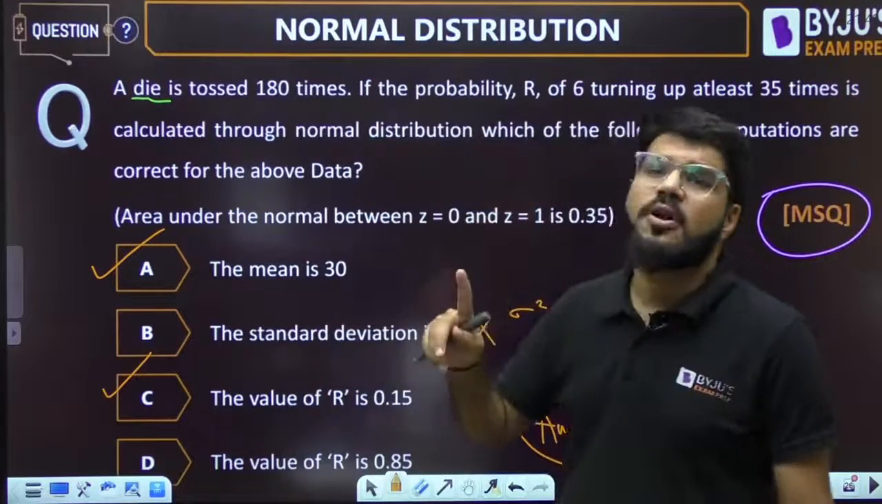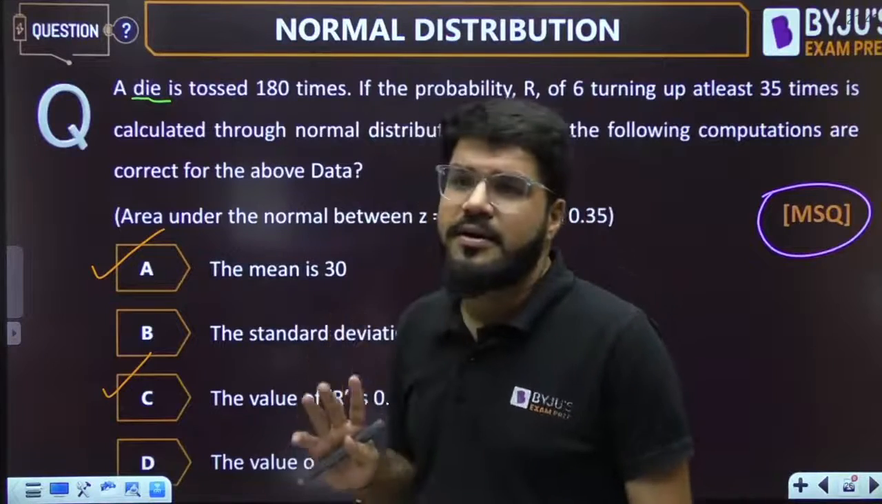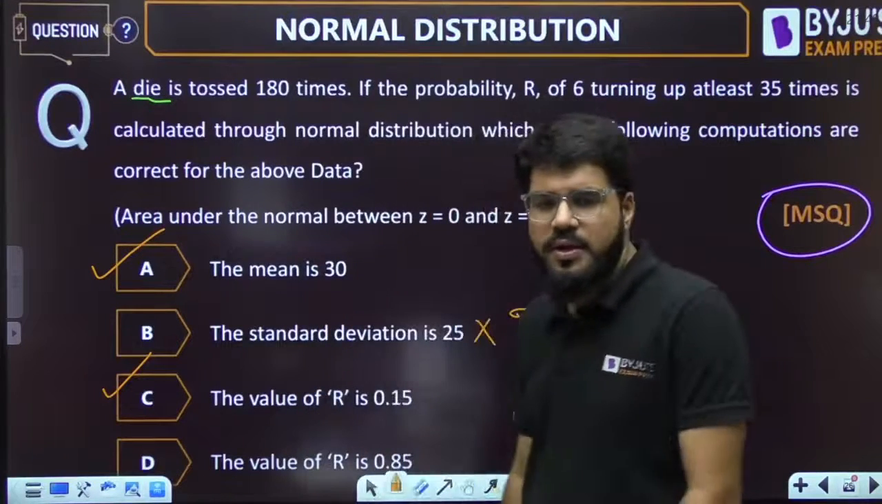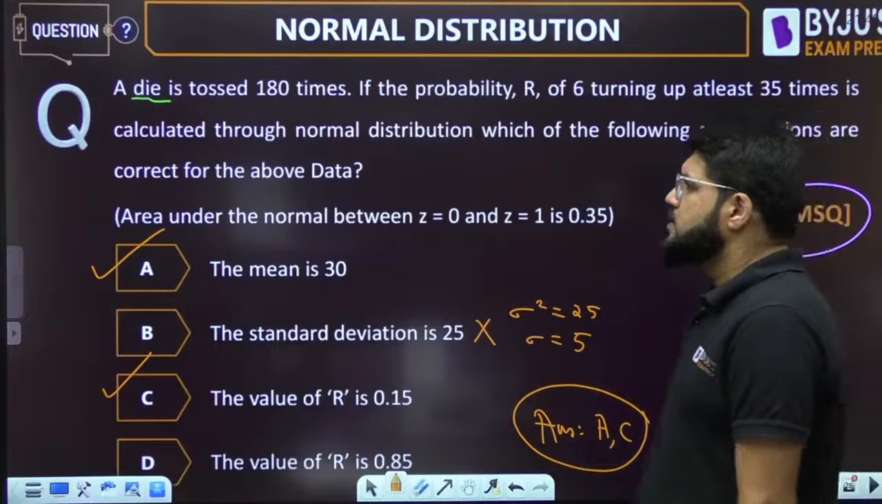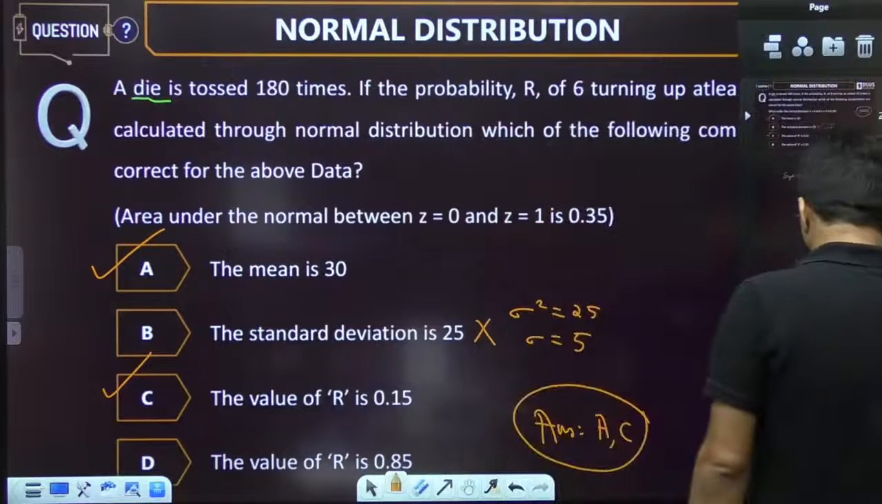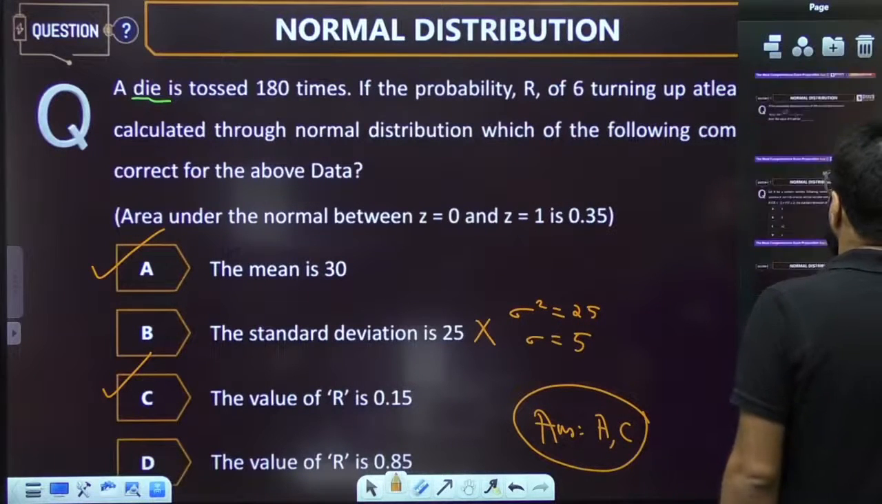Z means a standard normal curve. So you have to convert it to standard. You have to convert it to standard. Okay. ठीक है जी. You have to convert it to the standard anyhow.